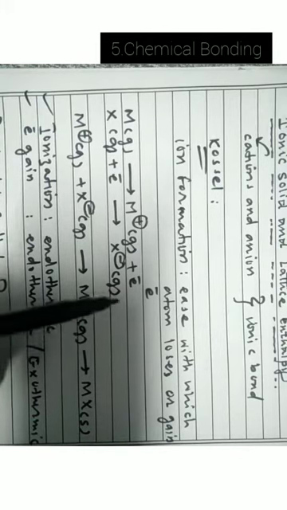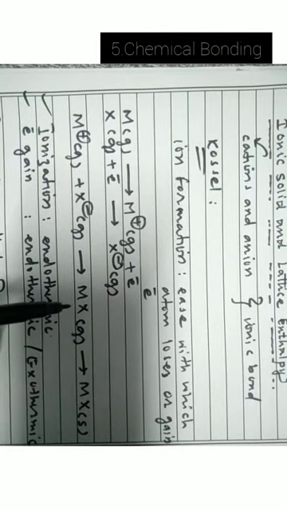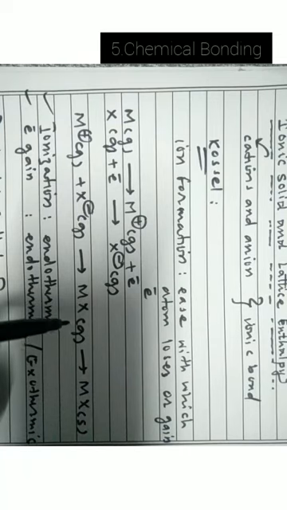So we have two ions, M plus and X minus. These two ions combine together to form an ionic compound or ionic solid. So M plus plus X minus forms MX. Further it crystallizes into the solid, from gas to solid.